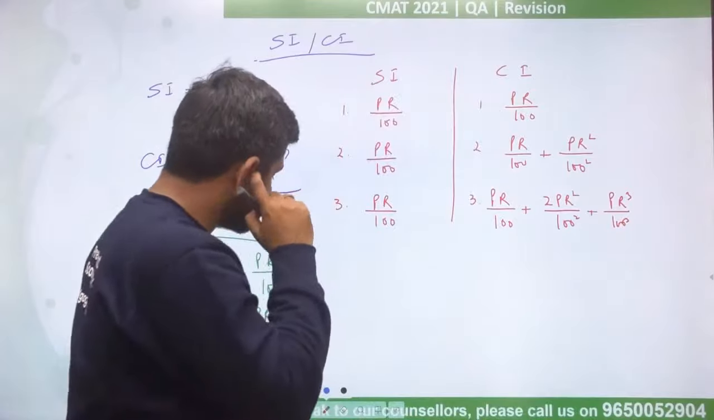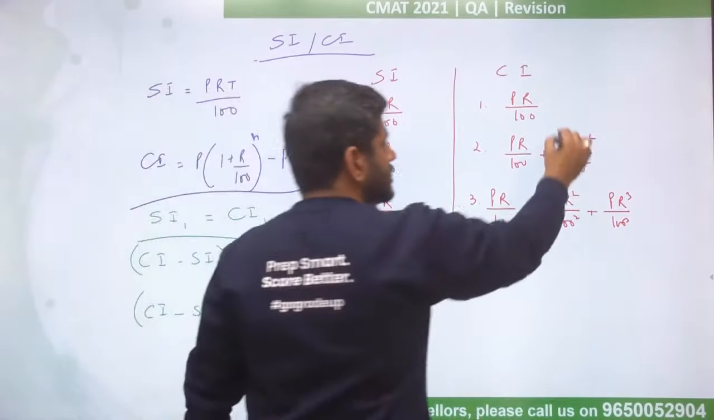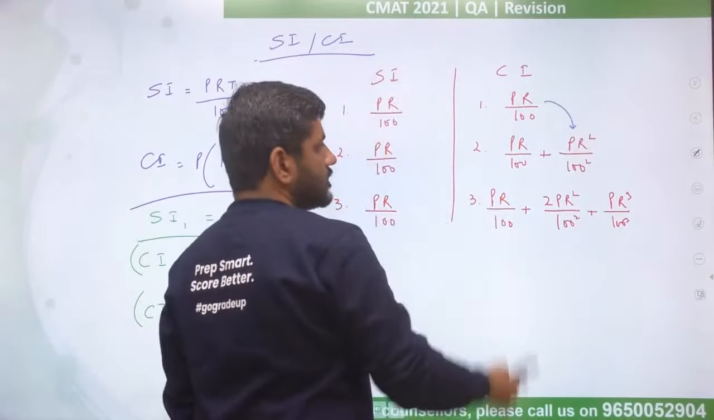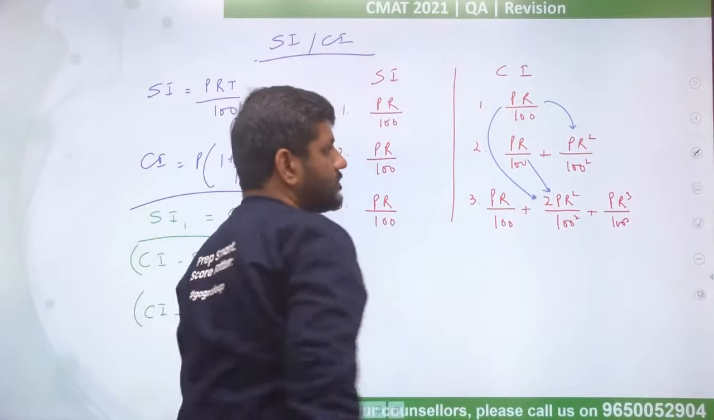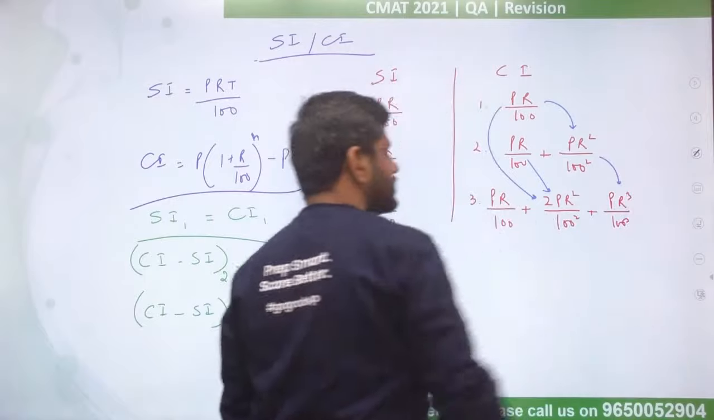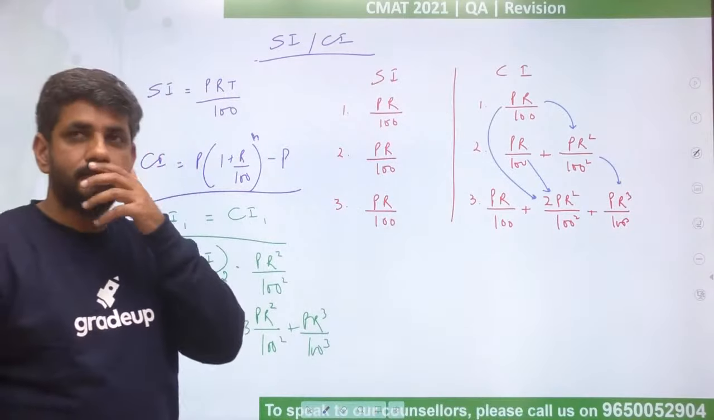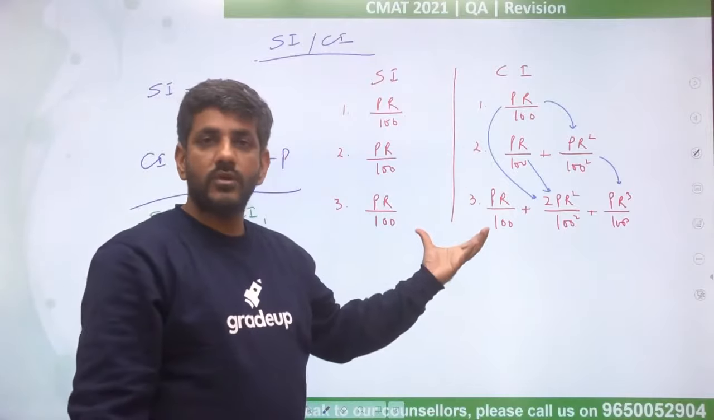Basically what happens in case of compound interest, you get interest on the previous year's interest. This is an interest on this. In the third year you get R% of this plus R% of this, that makes it twice of PR square by 100 square, and R% of this which is equal to this figure. Mostly I have seen this formula, this table is more important.